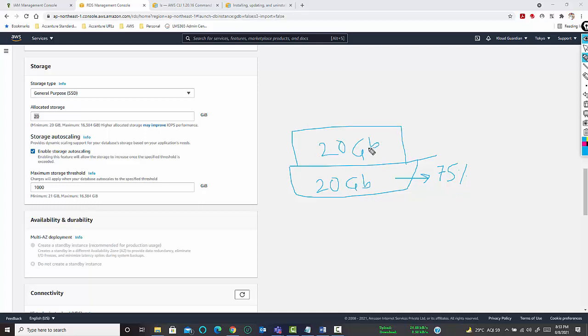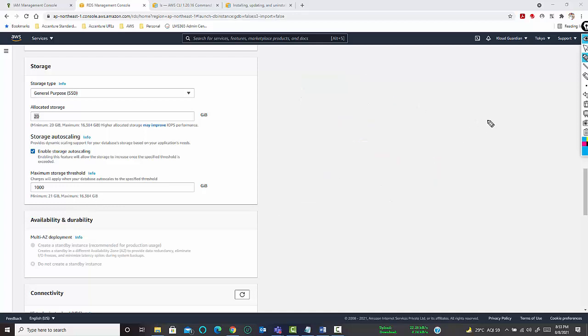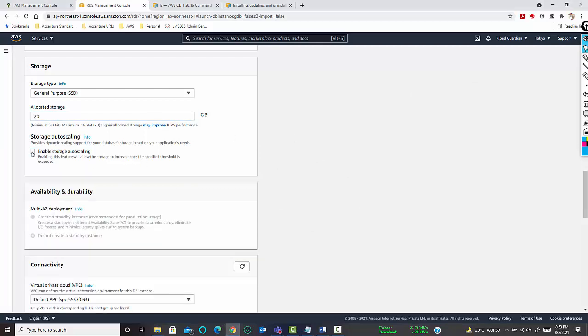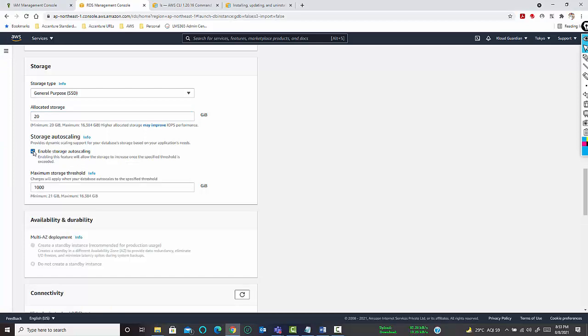Likewise, it will create hard disk up to 1000 GB or 16 TB. This is the maximum value you can set. Is it clear? So better we don't take any risk. We will disable the storage auto scaling option, because otherwise we will be charged.